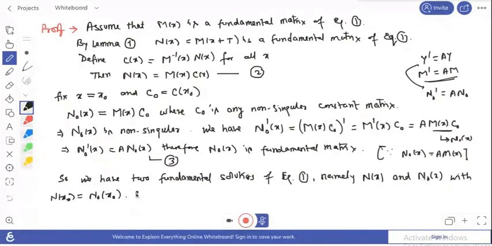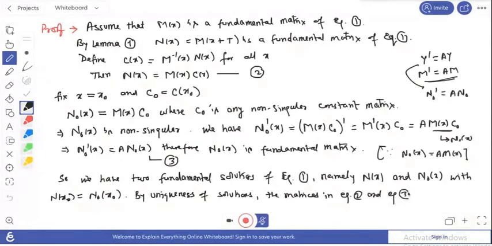Here, by the uniqueness theorem, you know that these two solutions are the same. By uniqueness of solutions, the matrices in equation 2 and equation 3 must be equal.